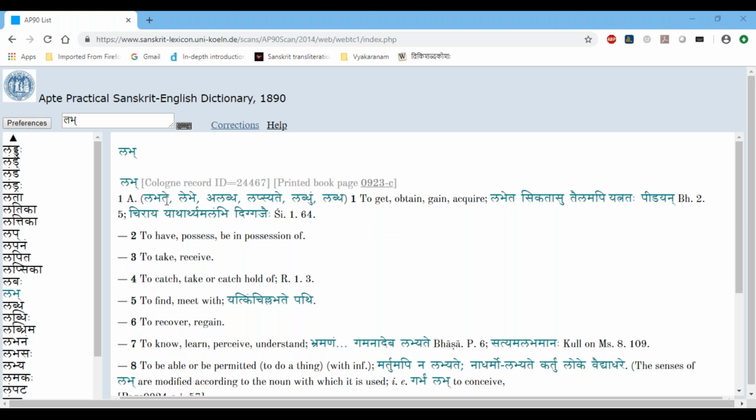Labh is an Atmanepadi dhatu. So the form he's giving is labhate, labhe, lebhe. Lebhe is a lit form. Alabdha, lapsyate, labdhum, labdha. So here also he gives 6 forms.